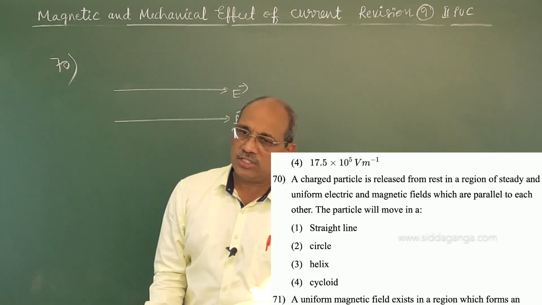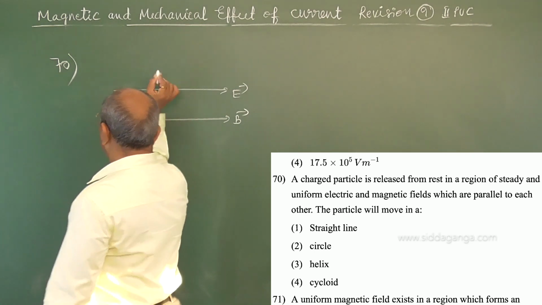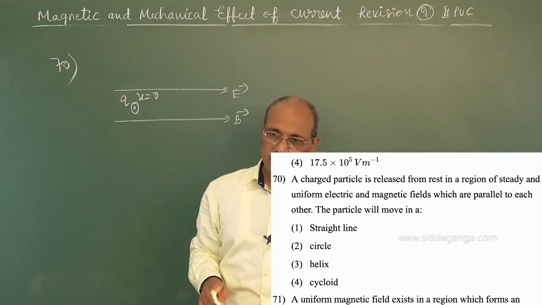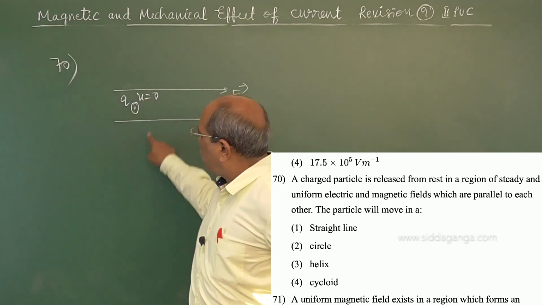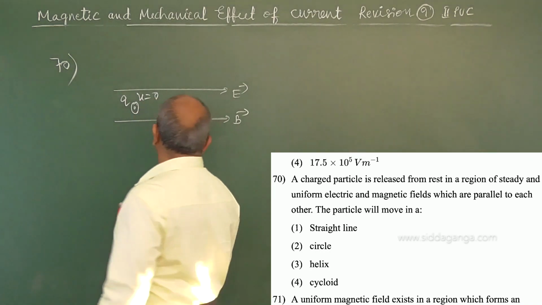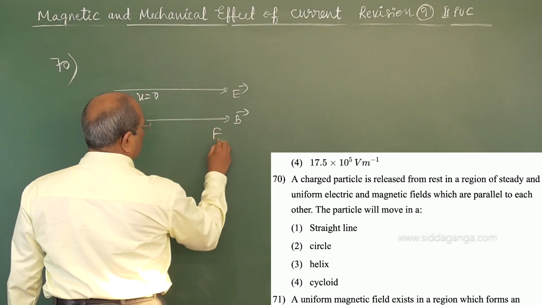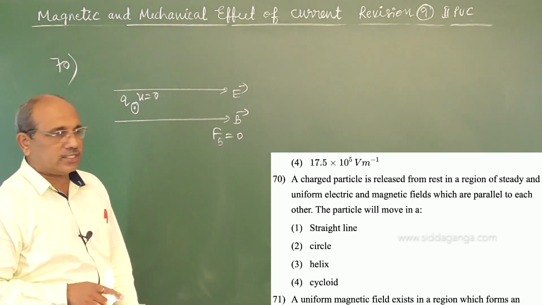Given a charged particle released from rest, the initial velocity of the charge is 0. It is released from rest in steady and uniform electric and magnetic fields which are acting parallel to each other. The particle will move in A. First thing you remember, the magnetic force is 0. Force due to the magnetic field is 0 because F = BQV sin theta.